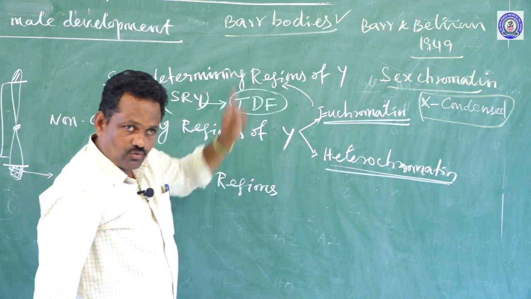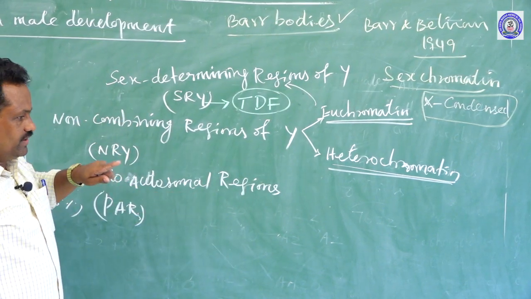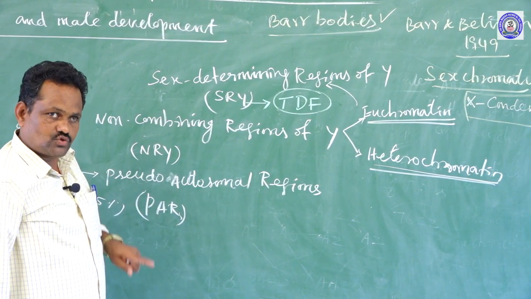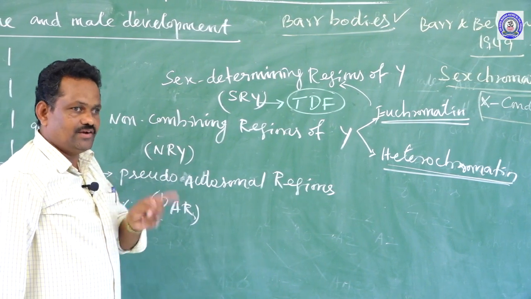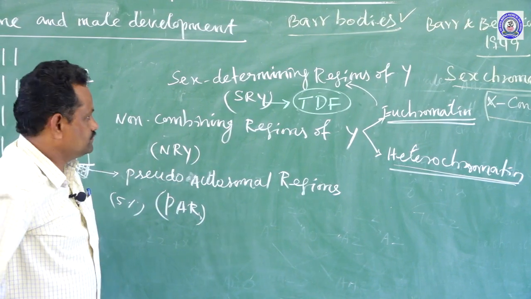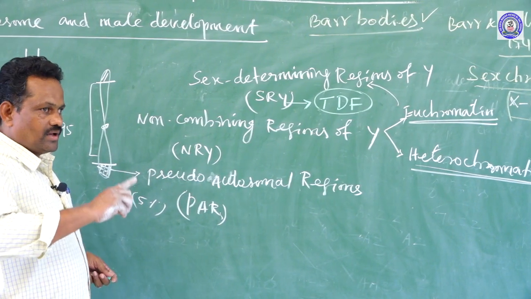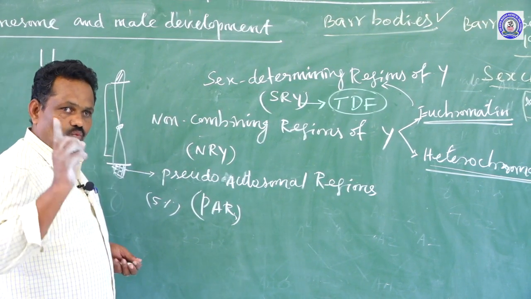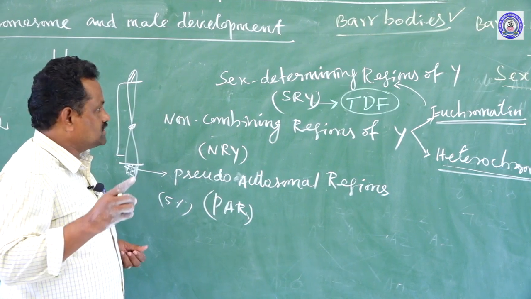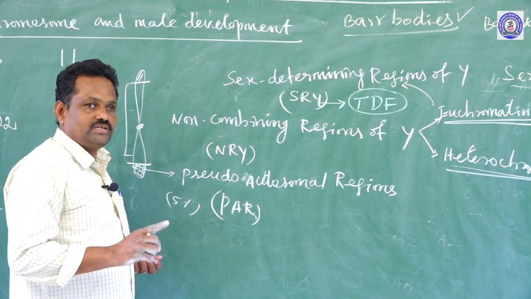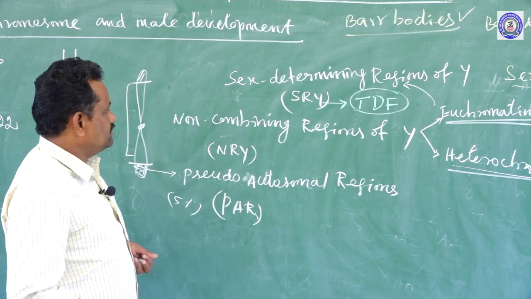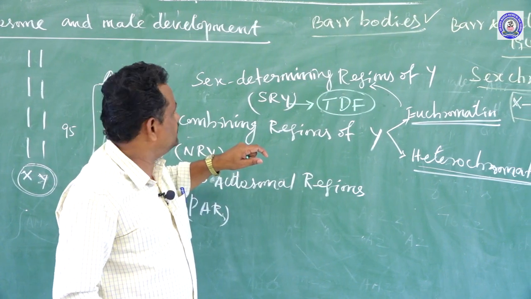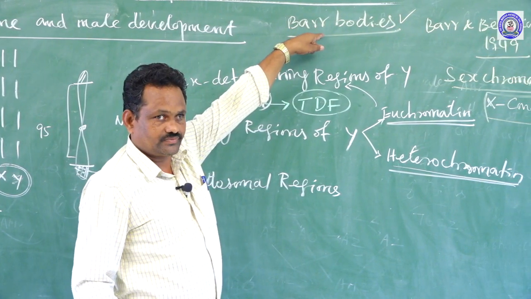So in the case of human beings, the functional X chromosome, both in male and female, is one in each. So, one X chromosome and one Y chromosome in the case of male, and only one X chromosome is functional in the case of female; the other X chromosome is condensed to become heterochromatin. So, this condensed heterochromatin is called Barr bodies.